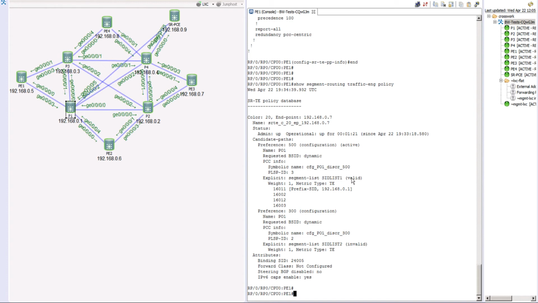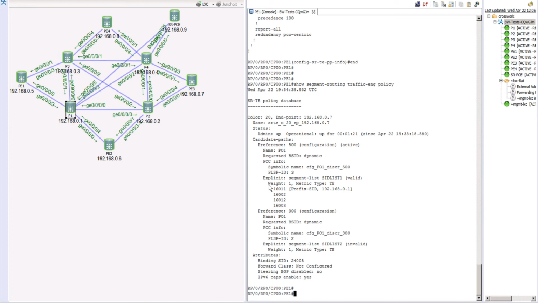Now within that list, this is the name of the policy, and if you look at this binding SID, right now the binding SID value is dynamic. That means we did not configure any binding SID for this policy. We are asking the system to generate the binding SID for this one, and this is the symbolic name for this policy. We'll discuss this in more detail later.